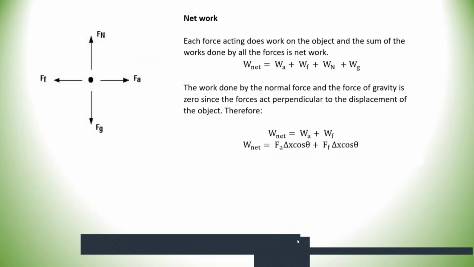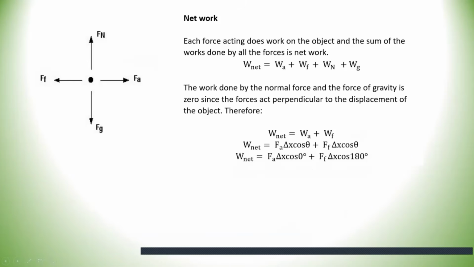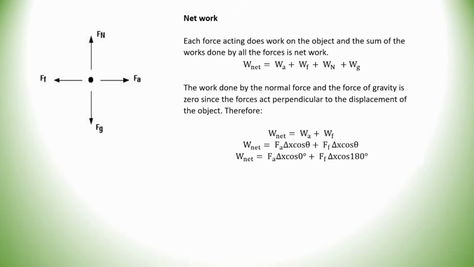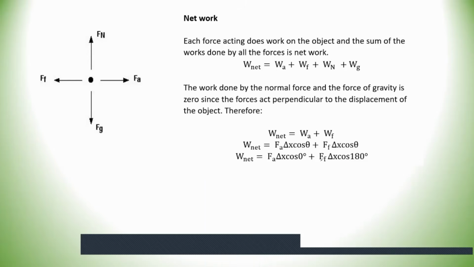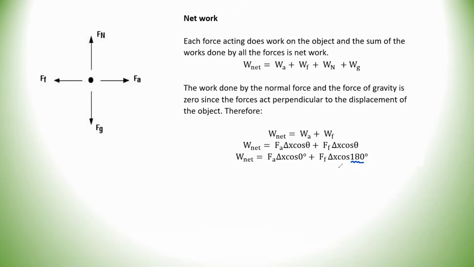Okay, so when you see it in equation format, here's how it would look. Work net is FA delta X cos 0 plus FF delta X cos 180. And here's a classical mistake that is sometimes made. You already have cos 180, and then someone says, oh, but you said friction is negative.